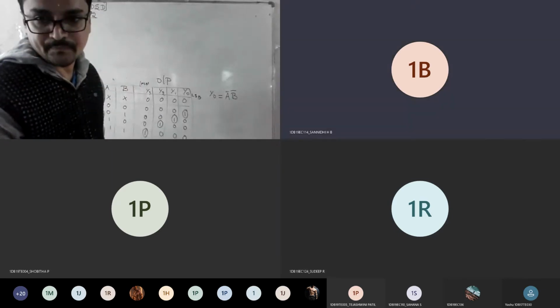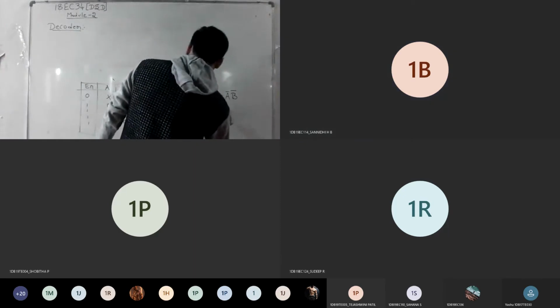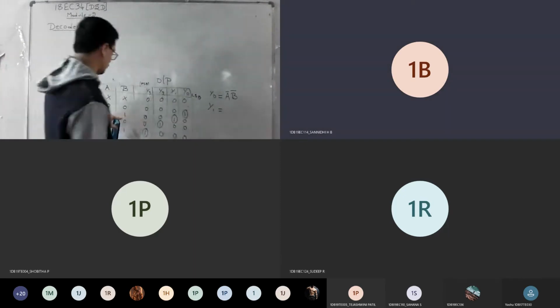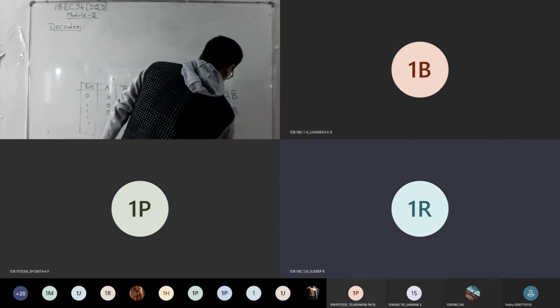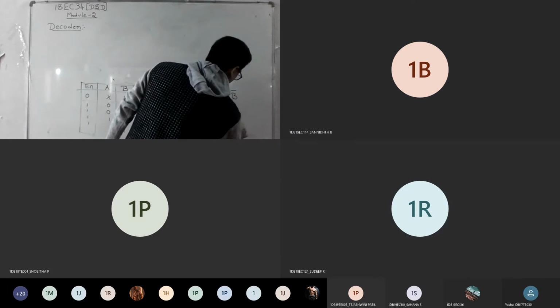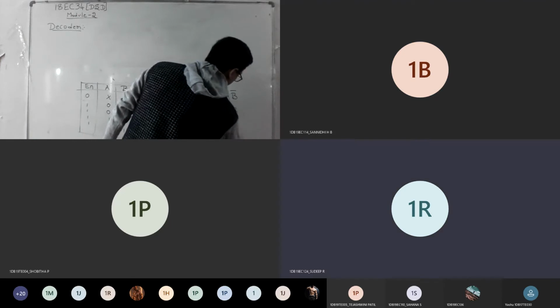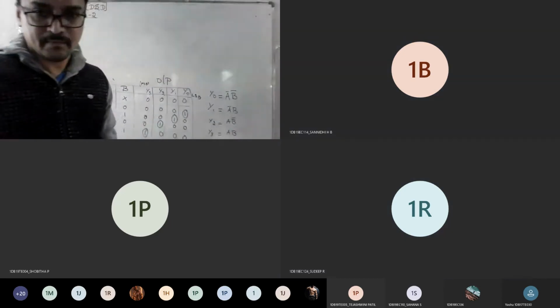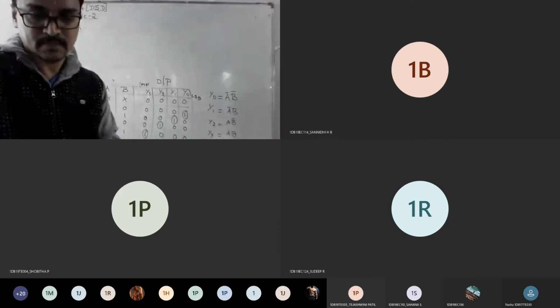Similarly, A bar B, next Y1. So Y1 is here, A bar B. Then Y2 is A B bar, and Y3 is A B. So am I clear with this, everyone? Is it okay now? Yes, sir.